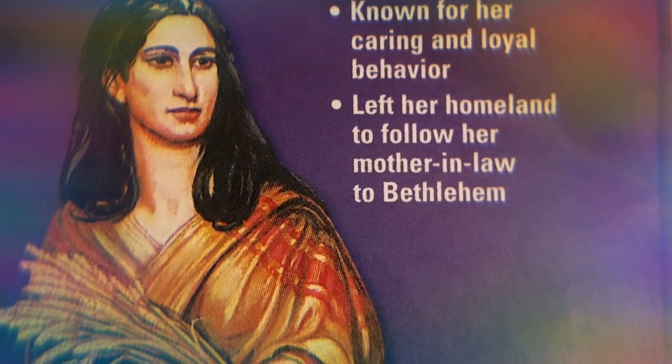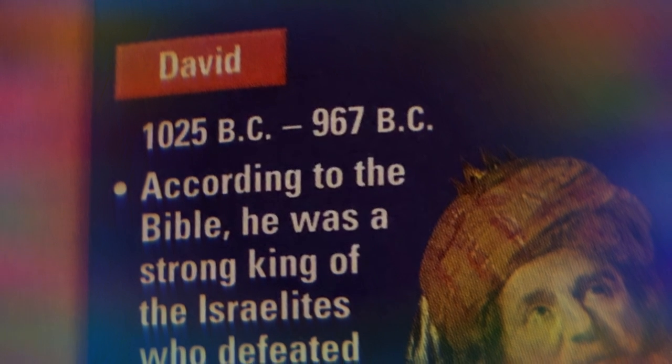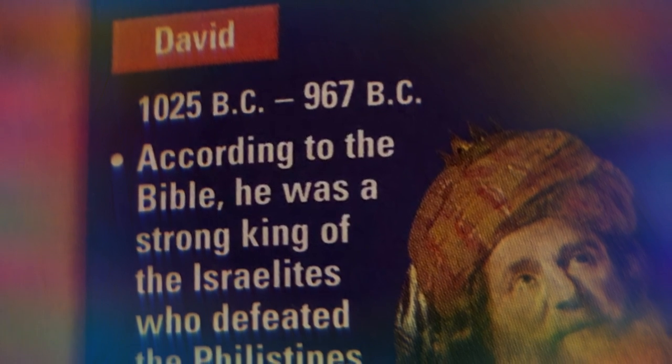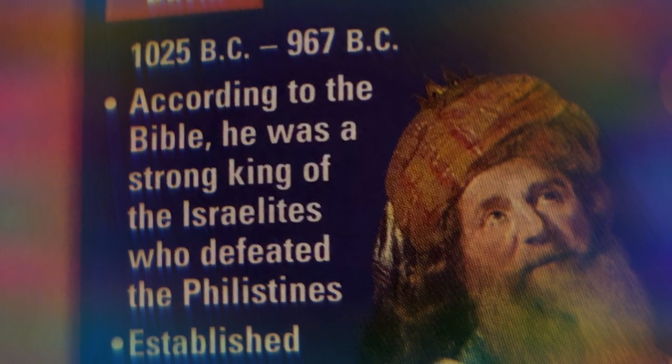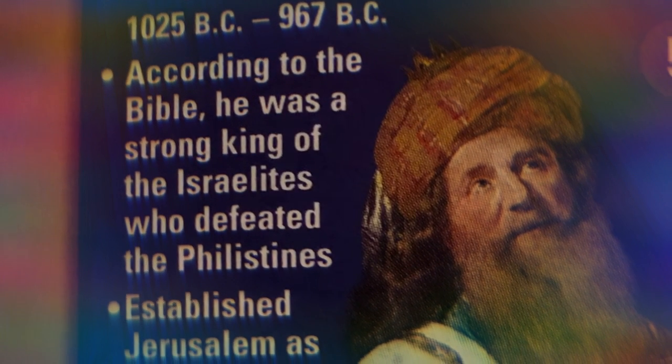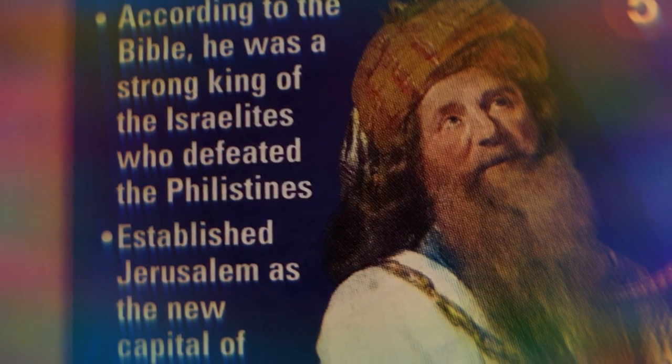Now let's move down to number 5, David. And he is significant between 1025 BC to 967 BC. According to the Bible, David was a strong king of the Israelites who defended against the Philistines. He established Jerusalem as the new capital of the kingdom of Israel.